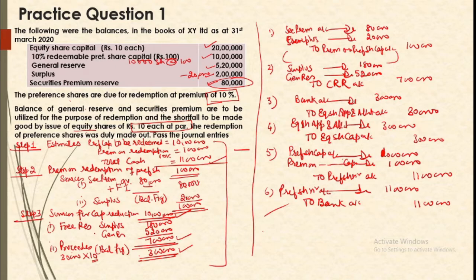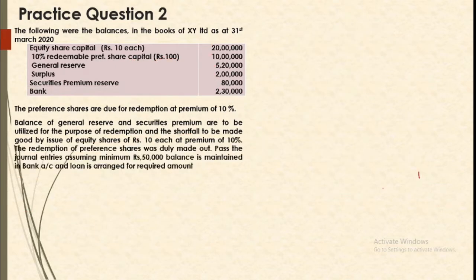Now I will take up one more question to clear all the things for you, and next time we will take up a question on balance sheet. Okay, now see here. The first thing that has struck me is that you have a bank balance here. It means we will have to arrange for bank also if need be. Now we have equity capital of 20 lakhs, redeemable preference shares of 10 lakh, general reserve 5 lakh 20,000, surplus, security premium and bank. Preference shares are due for redemption at 10% premium.